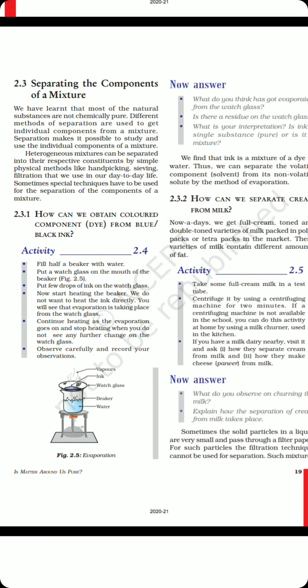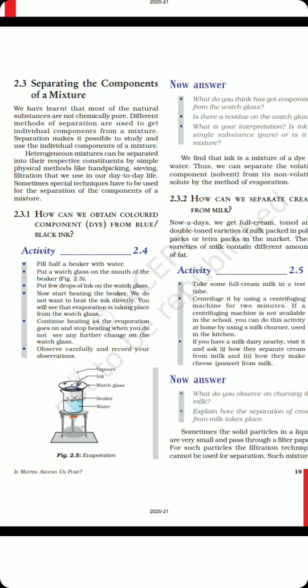Now the next part of our chapter discusses the separation of components of a mixture by different methods depending on the properties of components of a mixture. Guys, depending on the properties of the components of any mixture, we will be finding out different procedures, different processes to separate the components.